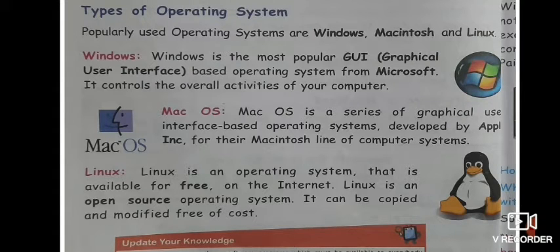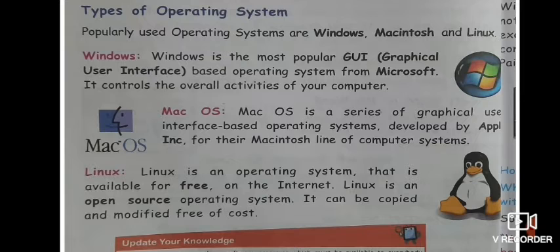Windows is the most popular GUI based operating system from Microsoft. Mac OS, which stands for Macintosh operating system, is also a series of graphical user interfaces, and it is developed by Apple for their Macintosh line of computer systems.